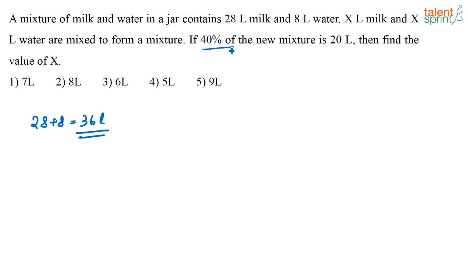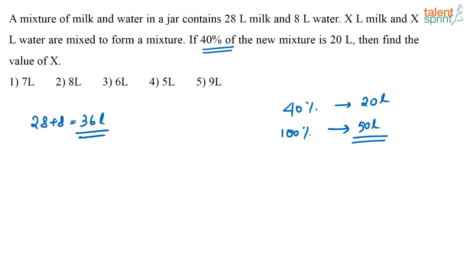Now what are they saying? 40% of the new mixture is equal to 20 liters. So if 40% is equal to 20 liters, how much does 100% equal to? What am I trying to find out? I am trying to find out how much mixture is there in total, right? That is nothing but 100 into 20 by 40, or 100 divided by 2, that is 50 liters. So totally there are 50 liters of mixture with me. Now out of this 50 liters, 40% means 20 liters.